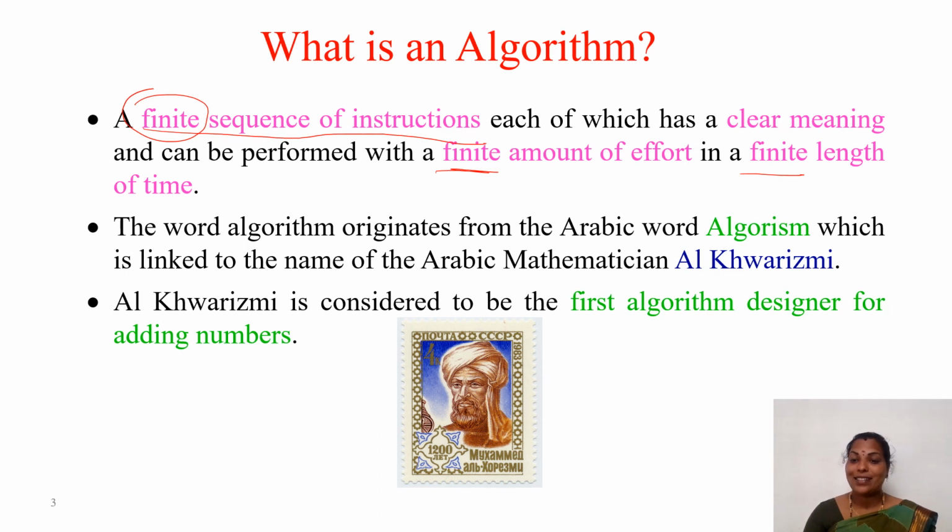And how was the term algorithm coined? It originated from the Arabic word algorithm, which is linked to the name of the Arabic mathematician Muhammad al-Khwarizmi. He is considered to be the first algorithm designer, for adding numbers. So he is the first algorithmic designer. I have taken his picture and given it here for your reference.